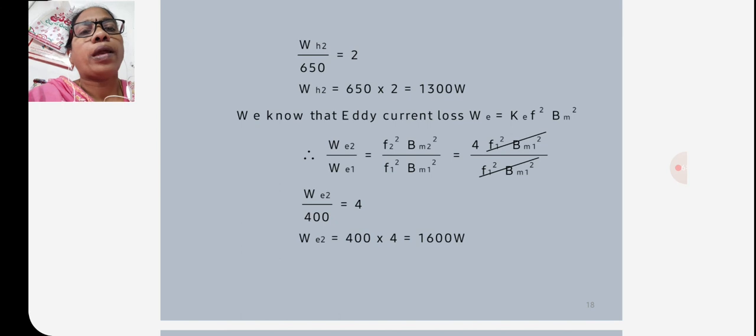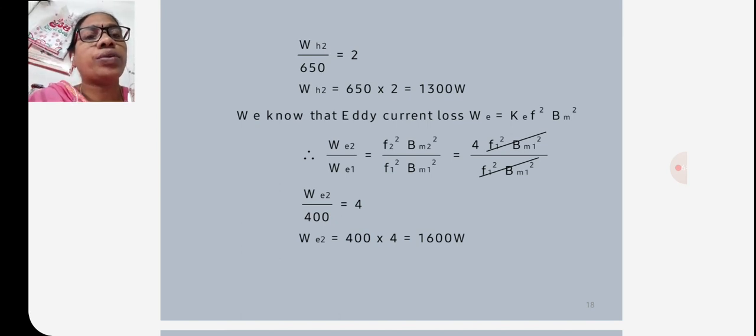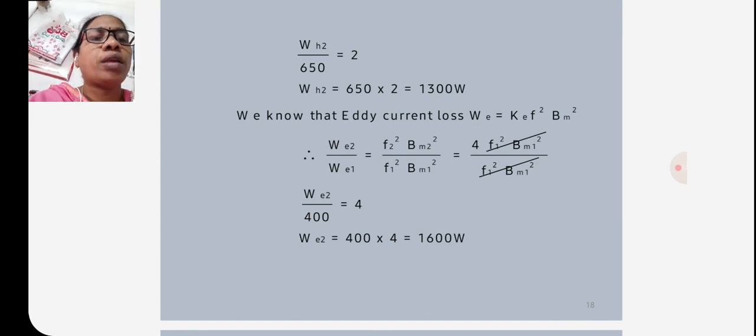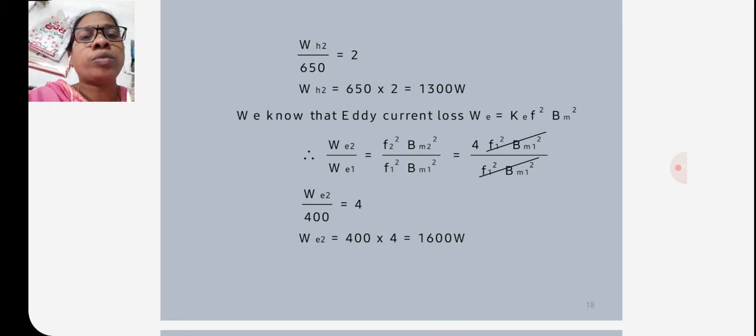We know that eddy current loss WE is equal to KE f square Bm square. So eddy current loss 2 by eddy current loss 1 is equal to f2 square Bm2 square by f1 square Bm1 square. So the terms cancel and we get eddy current loss 2 by 400 is equal to 4.